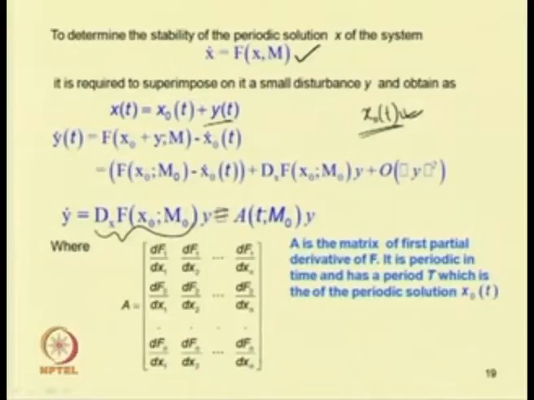A is a function of t and m0, a matrix of first partial derivatives of f.